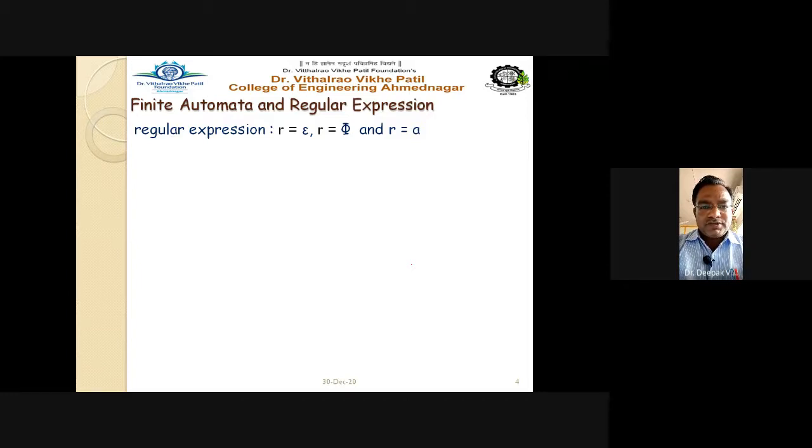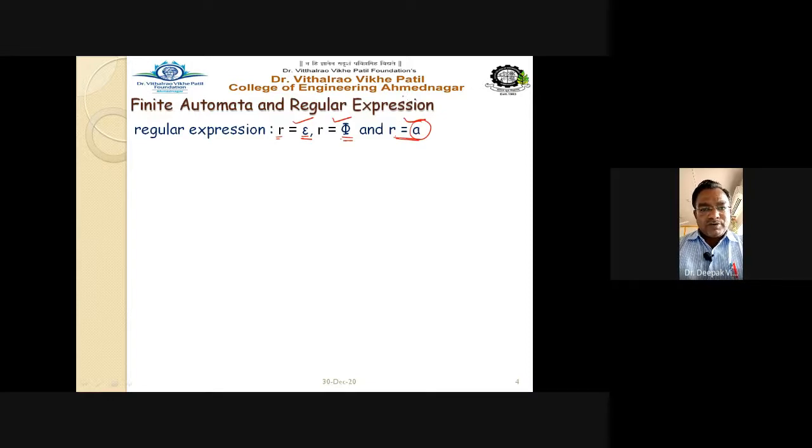There are some rules we have to follow while drawing the automata from a regular expression. So see this. A regular expression may be in the form of R. R equal to epsilon, which is the empty string; or R equal to phi, which is the null regular expression; or R equal to a, which is one symbol or one letter. So three different types of regular expressions are there.